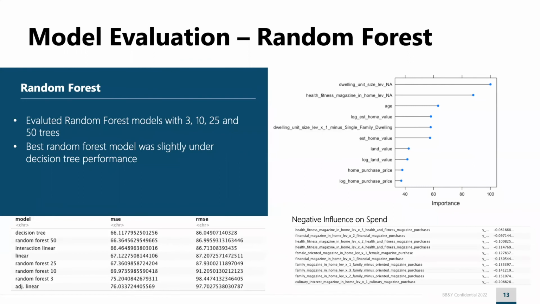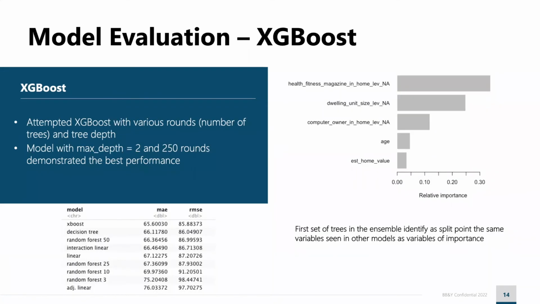We then investigated a random forest model using 4 different ensemble configurations from 3 trees up to 50. Important variables included ones we've seen consistently, such as dwelling unit size variables. However, we also saw importance in not having a magazine subscription. As the tree numbers were increased, we did get closer to the lowest score. However, we were unable to beat it. And moving up the number of trees had diminishing returns with increased execution time and overfitting, which led to decreased performance on the validation set.